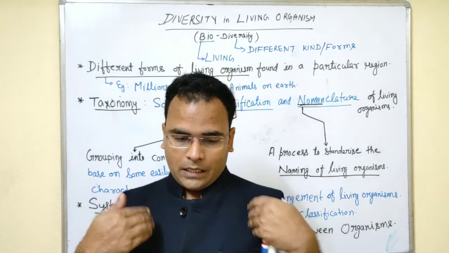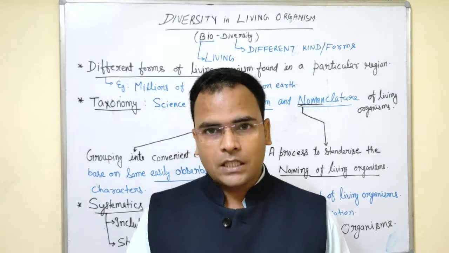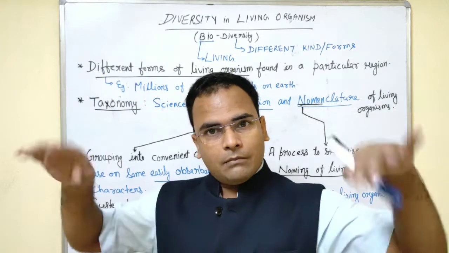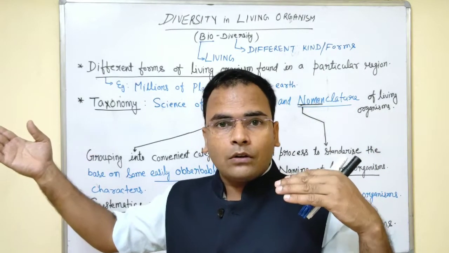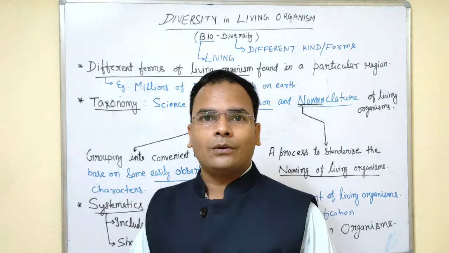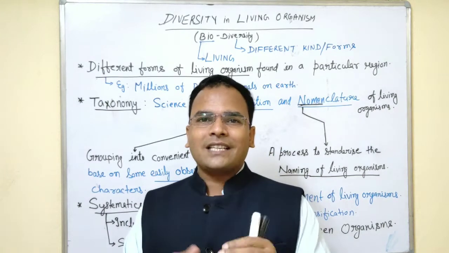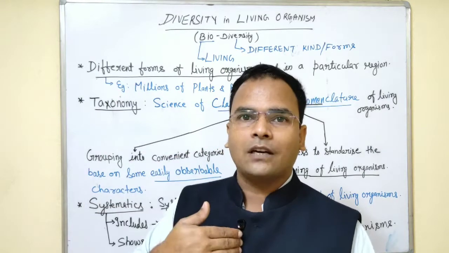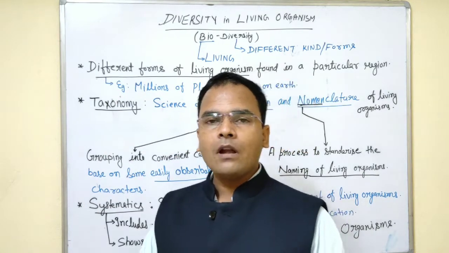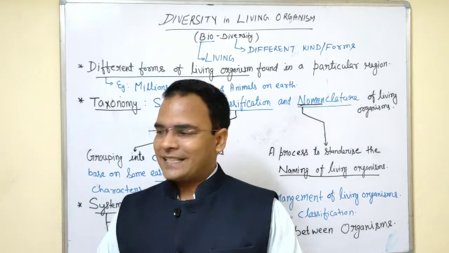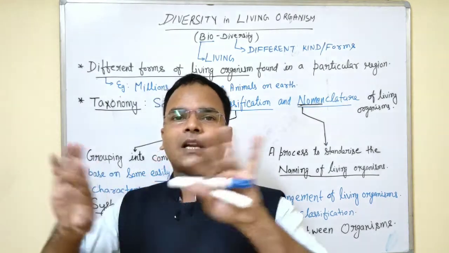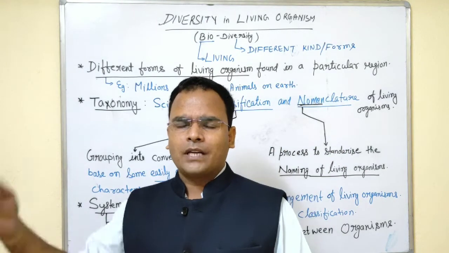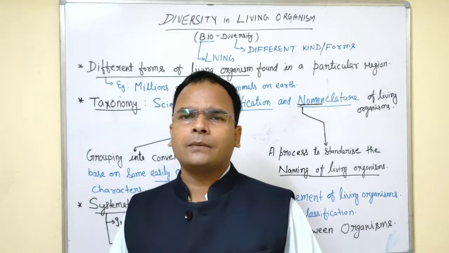On the other hand, these are different. They don't have a green appearance, but they have limbs. They cannot photosynthesize but they can locomote, like us. These are the differences and similarities. The similarity is that this is also a living organism, and we are also living organisms. So based on similarities and differences, we have categorized them into different categories. We will come to know what the different categories are later on.